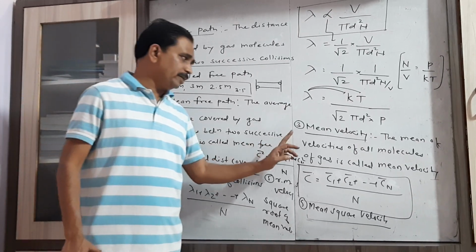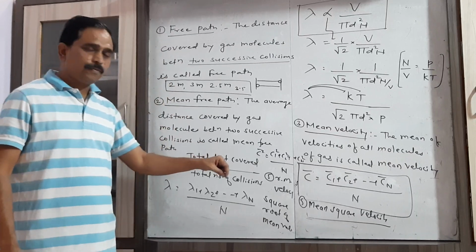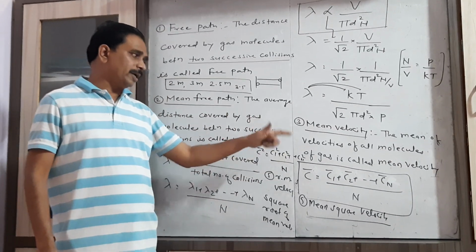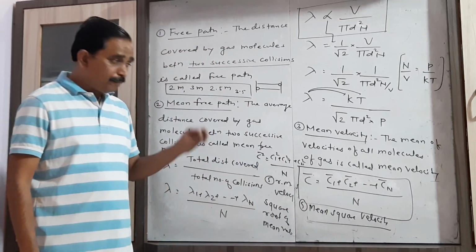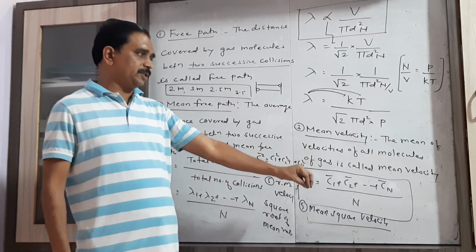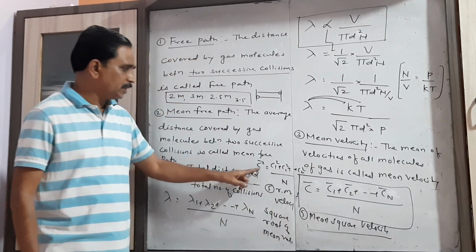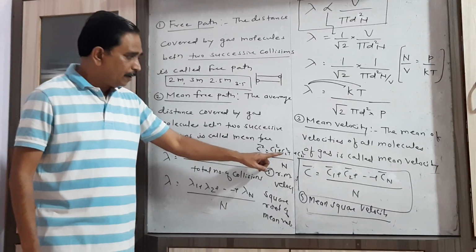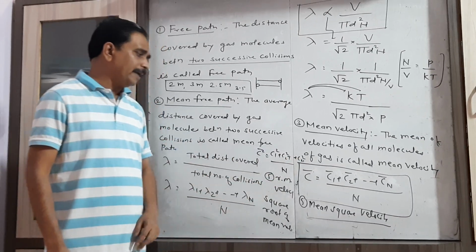These are the definitions which are important. What is mean velocity? Simply the mean of velocities of all gas molecules is called mean velocity. What is mean square velocity? The mean of the square of velocities of all gas molecules is called mean square velocity. It is given by C square equal to C1 square plus C2 square up to Cn square upon n.